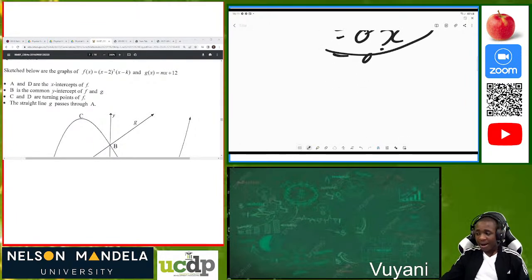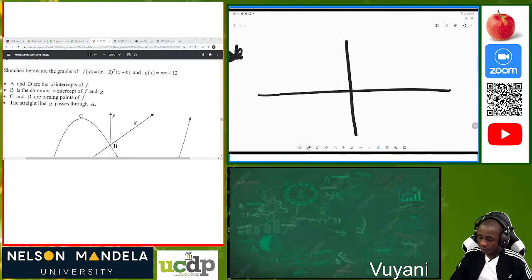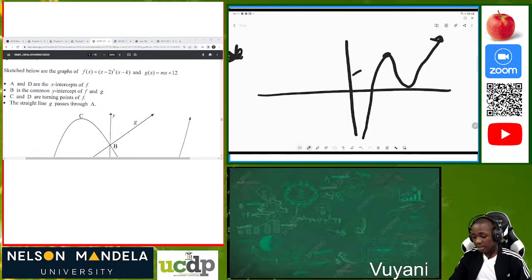Then you must be able to determine the equation of the tangent. This is my overview, guys. I'm almost done with the overview. Then we'll look at a few questions. So for instance, you are given this graph. Mine is ugly. We know that a tangent is a line that touches the graph once. So this point is called the point of contact. I can just say that this point is A, f of A, because it's a point of contact. Then I also have this, and this is the function f of x.